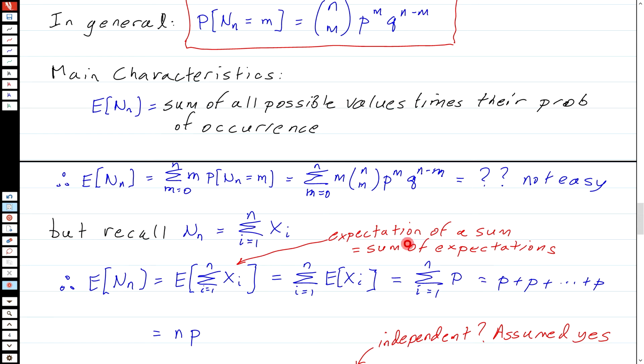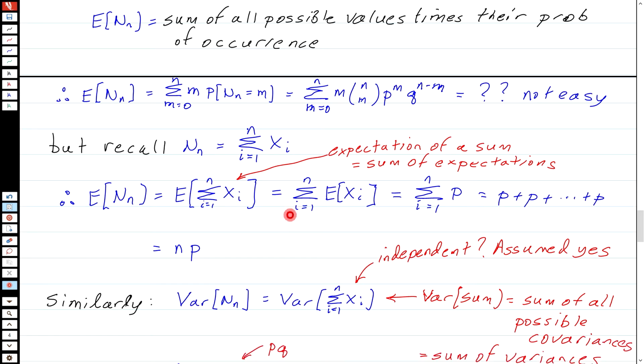And recall, the expectation of a sum is the sum of expectations, so I can bring the E inside here, and I get the sum i equals 1 to n of the expected value of xi, and each of these we saw earlier was just p. So all I'm getting is p plus p n times, which gives me n times p. And intuitively this makes sense. If we know that 20% of the time we have a success, then if I have 100 trials, I expect to see 20 successes. So 0.2 times 100 gives me my 20 successes.